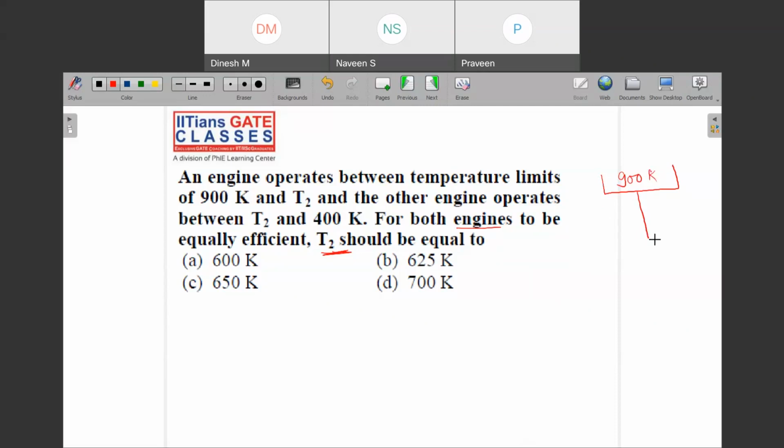and then you have one engine, and heat is rejected to some T2.